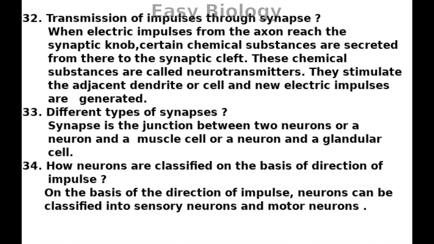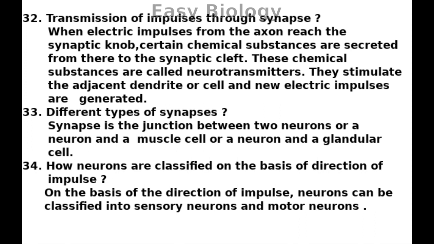Transmission of impulses through synapse. When electric impulses from the axon reach the synaptic knob, certain chemical substances are secreted from there to the synaptic cleft. These chemical substances are called neurotransmitters.